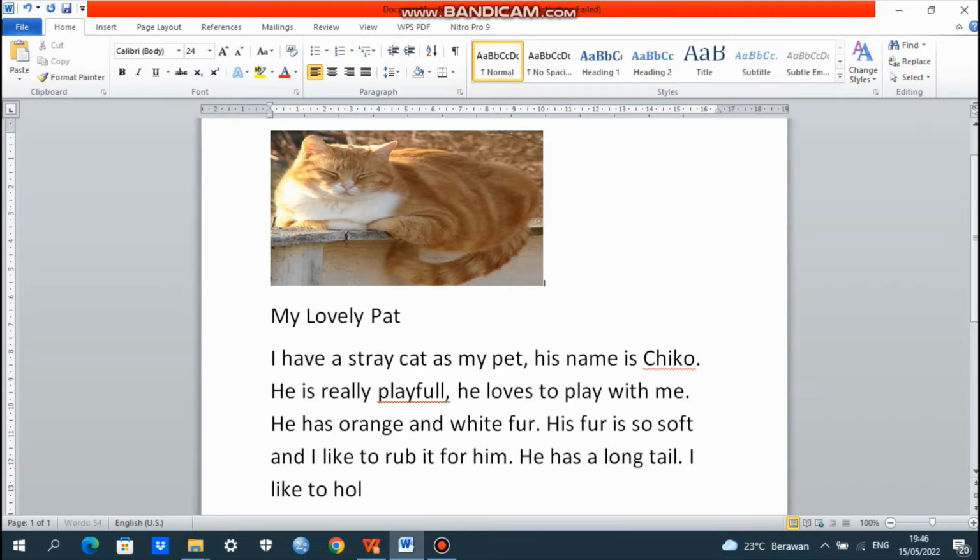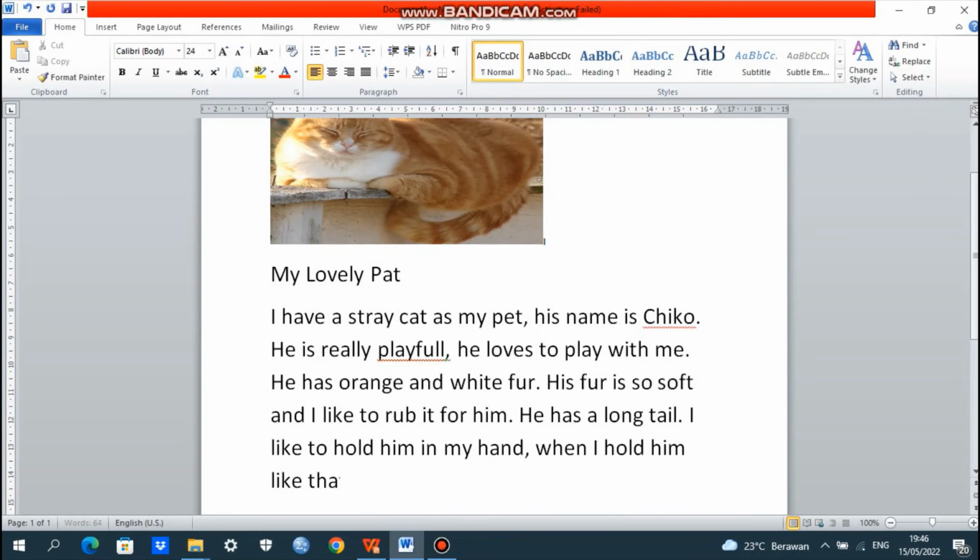I like to hold him in my hand. When I hold him like that, okay, so next characteristic here: I like to hold him in my hand.